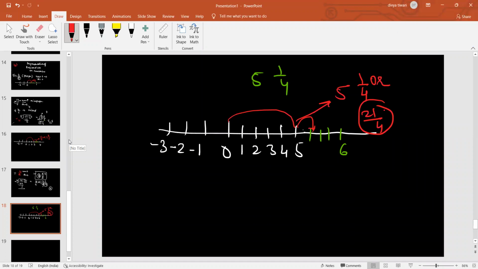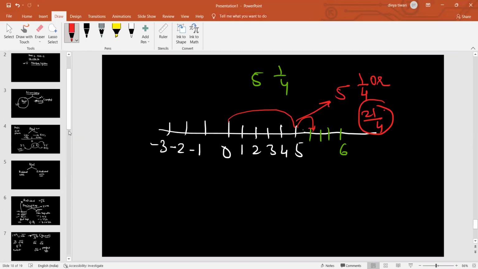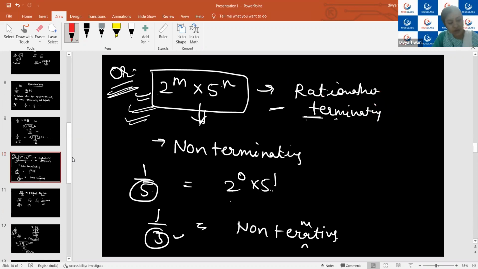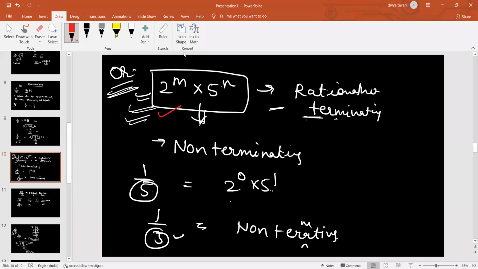Ma'am, I think everything is clear to me, but what you have done on page number 10, I am still confused here. I don't know why. If you are confused, then skip it, as it was only the simplest way. By this formula, instead of actually doing its decimal expansion, without doing its actual division, by seeing its denominator part, you can conclude whether the given number is going to give us a terminating type of decimal expansion or the non-terminating type of decimal expansion.